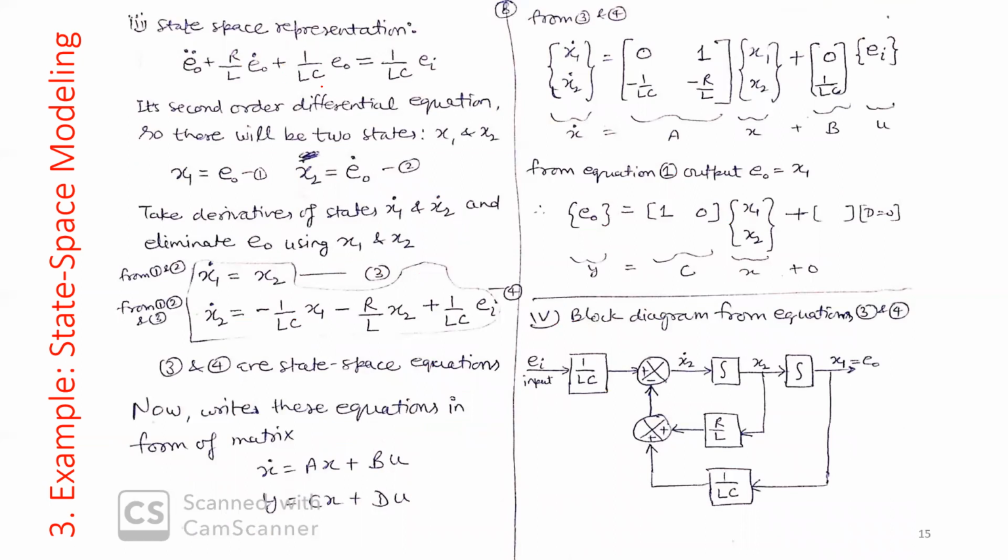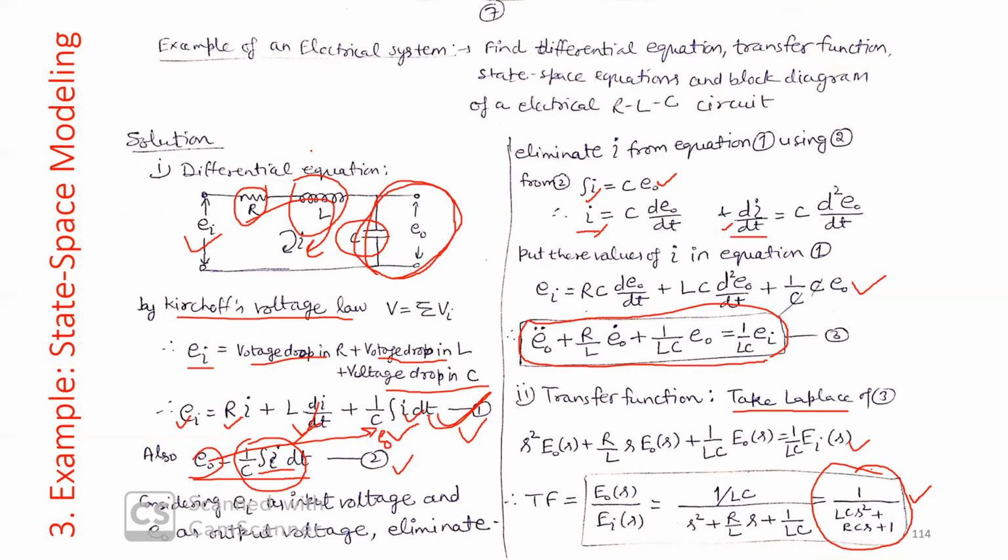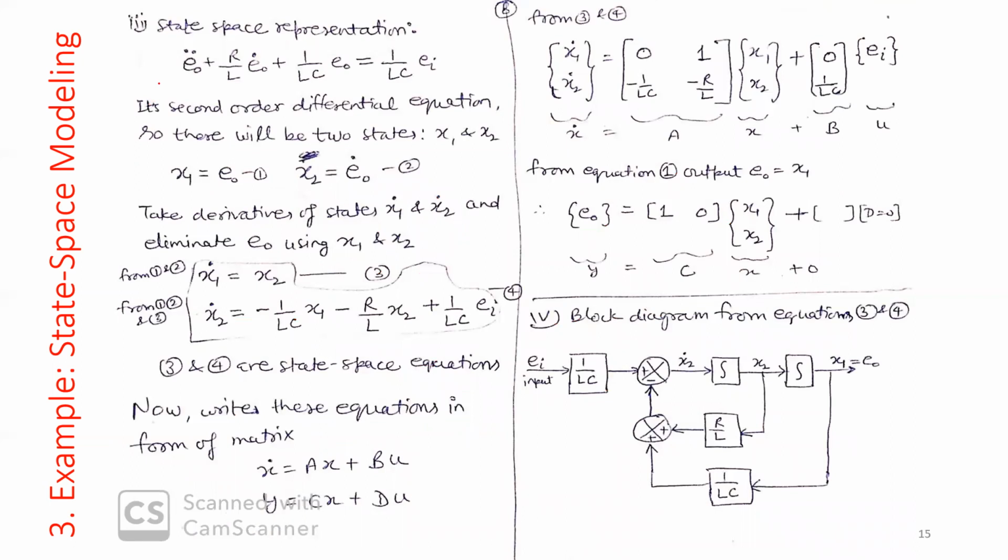So third, after modeling in transfer function, we come to the modeling in state space. The same steps you need to follow, whatever we discussed for the mechanical system. So this is your differential equation. Since it is a second order equation, we will assume two states of the system. X1 equals EO, X2 equals EO dot, voltage and the voltage derivative. Two states we have taken.